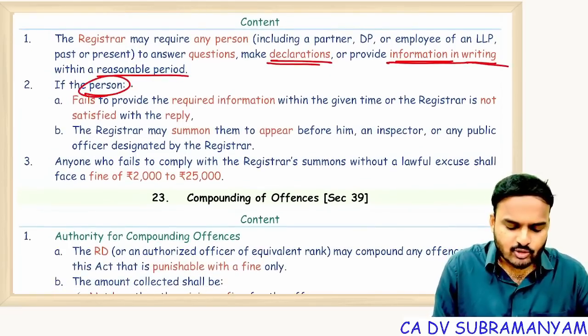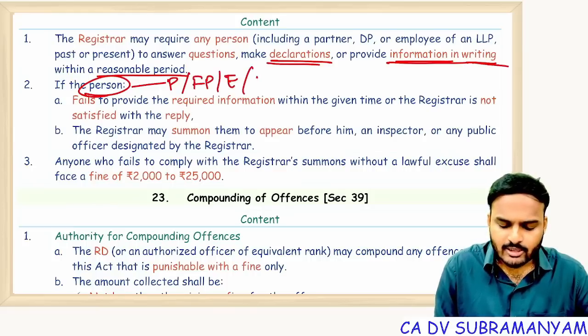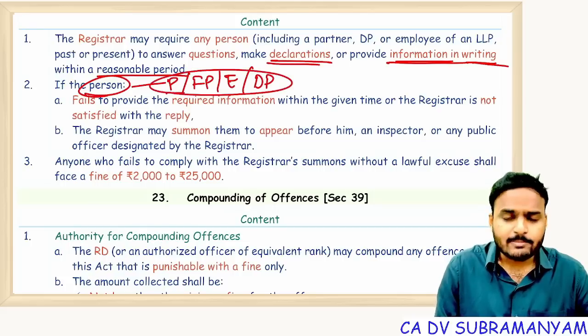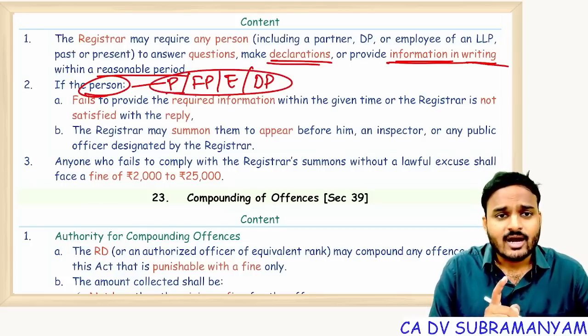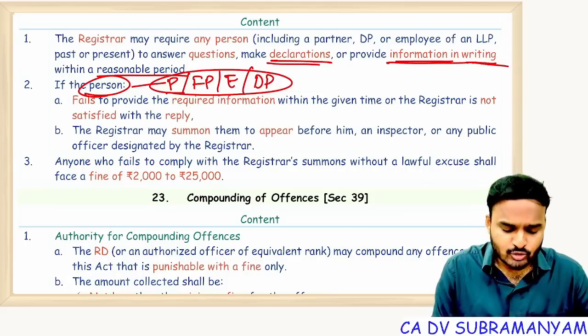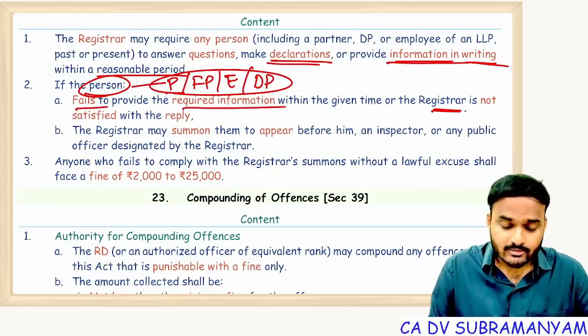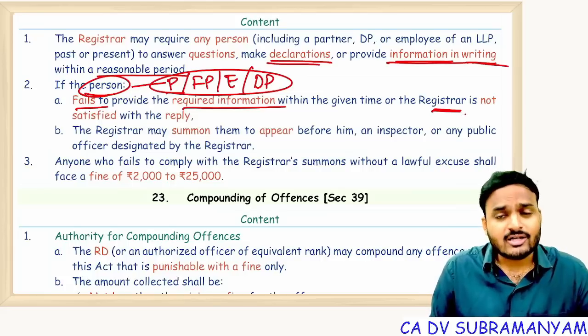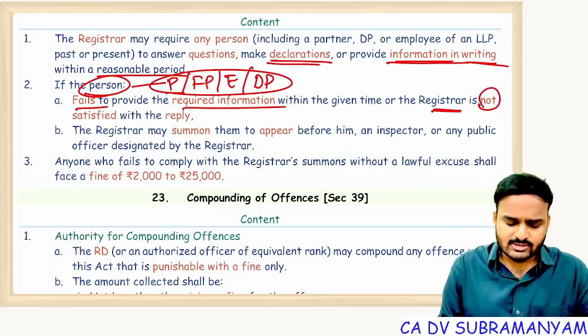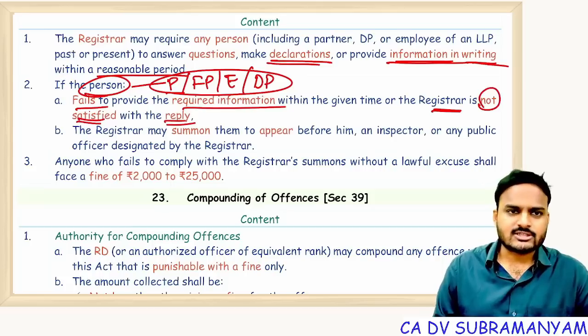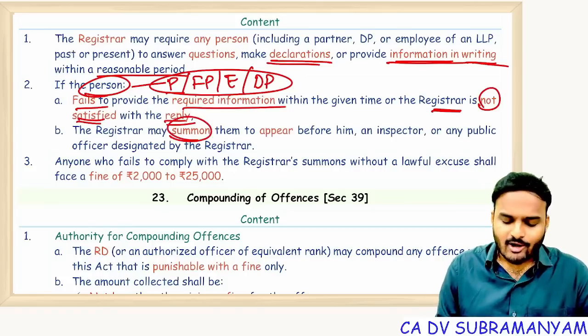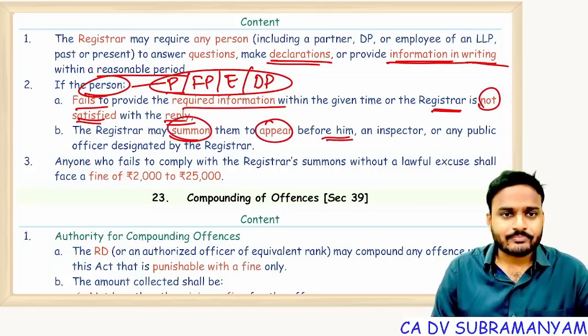That person may be a partner or a former partner, or an employee, or a designated partner. If these people are not following ROC directions, if they fail to provide required information, or they provided information but ROC is not satisfied with it, then the registrar may order them to appear before them.